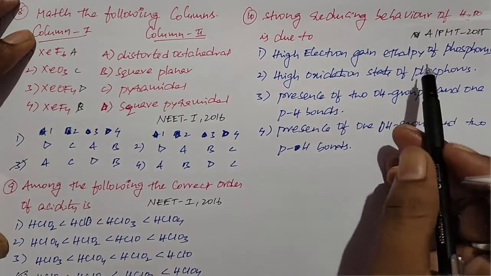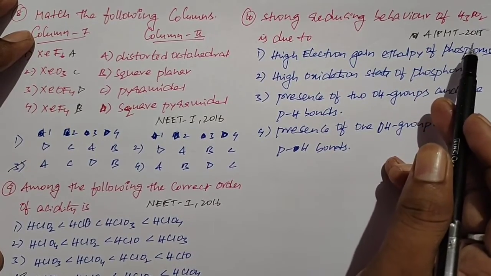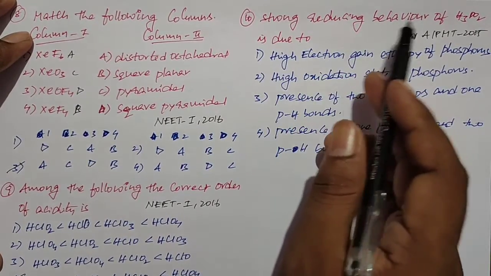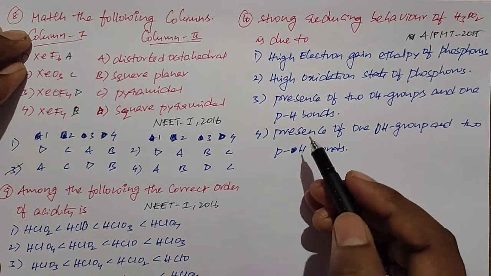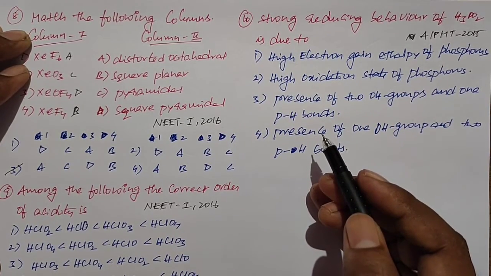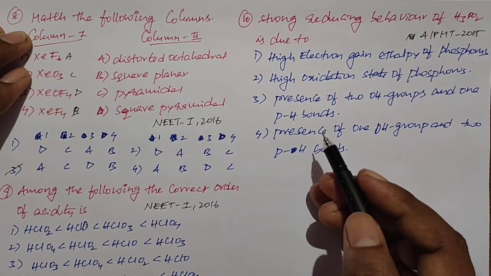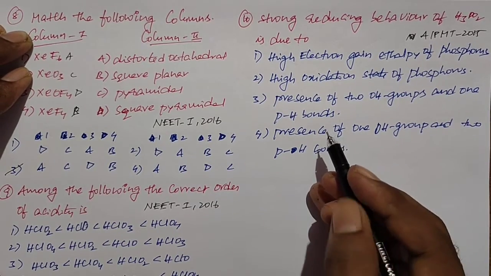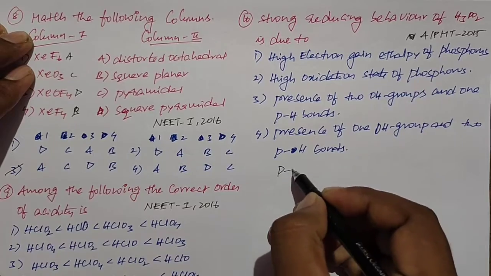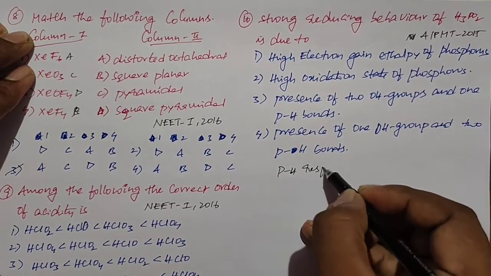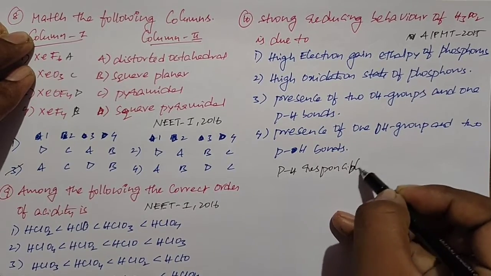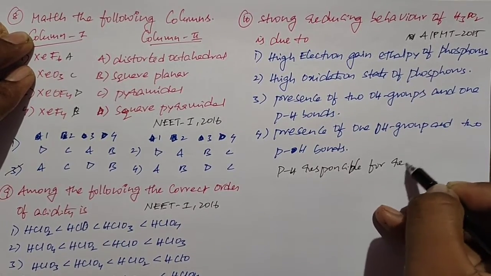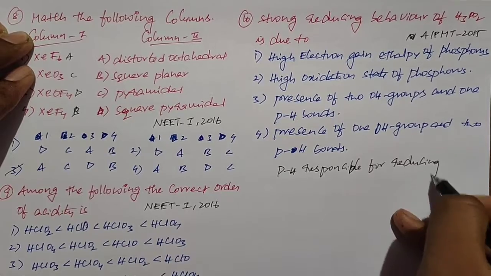Next question. This question is given in the All India Pre-Medical Test 2015 paper. Strong reducing behavior of H3PO2 is due to. The reason for the reducing nature of oxoacids of phosphorus is the presence of P-H bonds. The P-H bond is responsible for the reducing property.